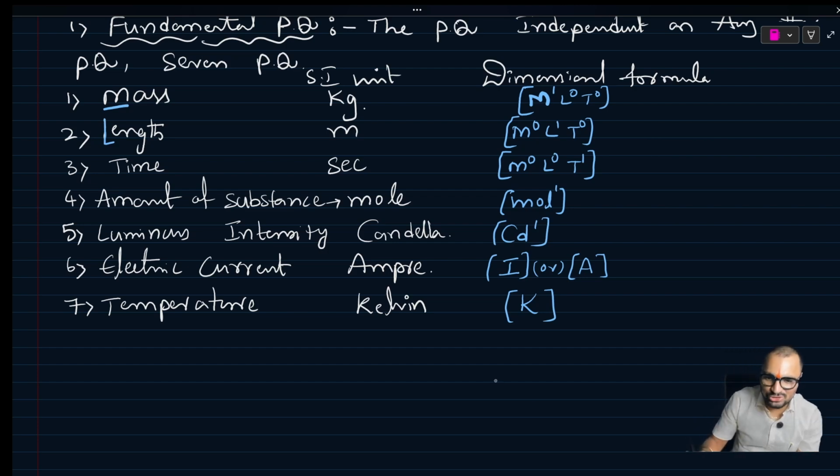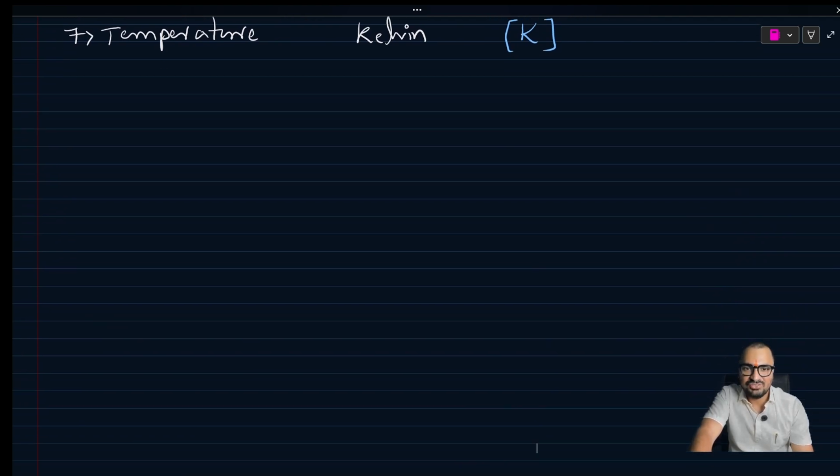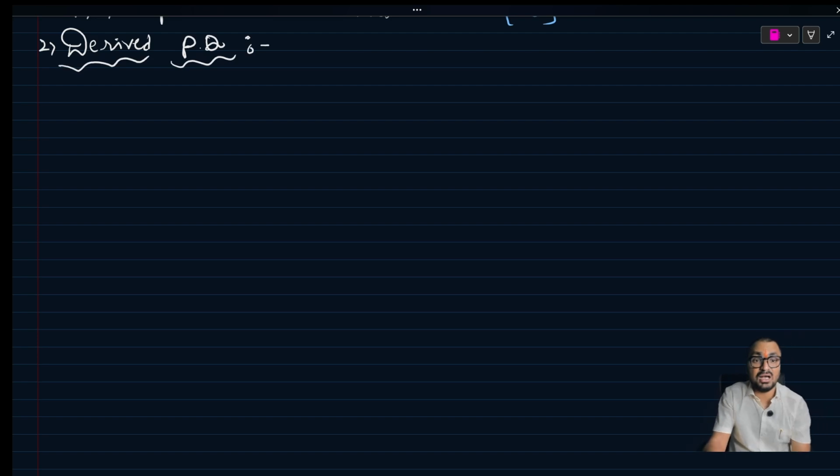Yes. We'll move to the next, derived physical quantities. We said there are 3 types of physical quantities. The second one is derived physical quantities. In the name itself we have derived, meaning we are going to derive these physical quantities from other physical quantities.